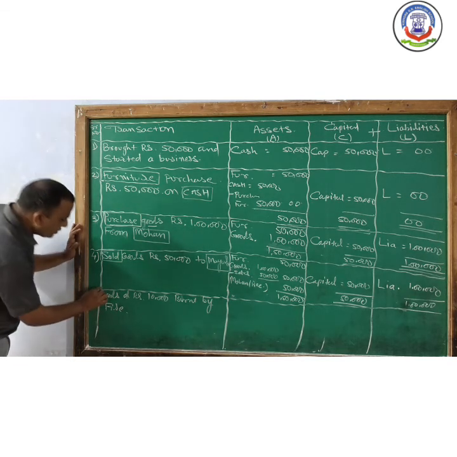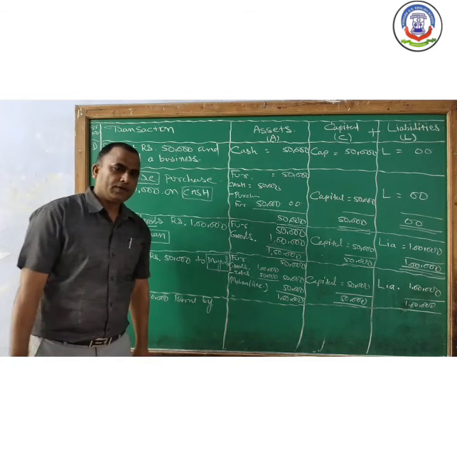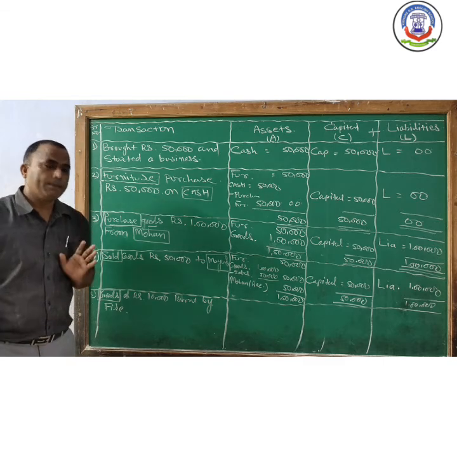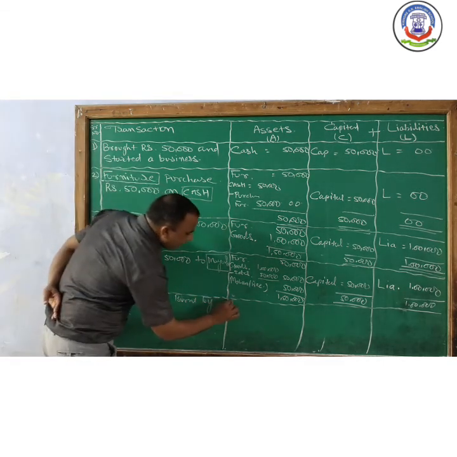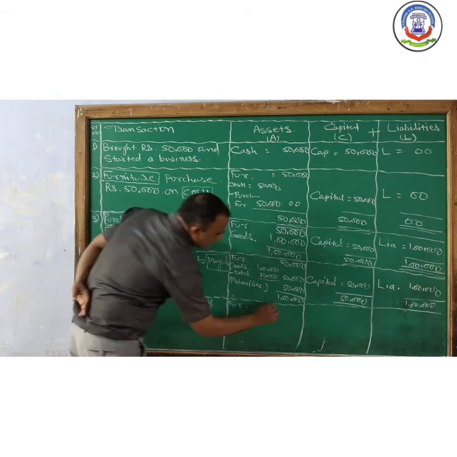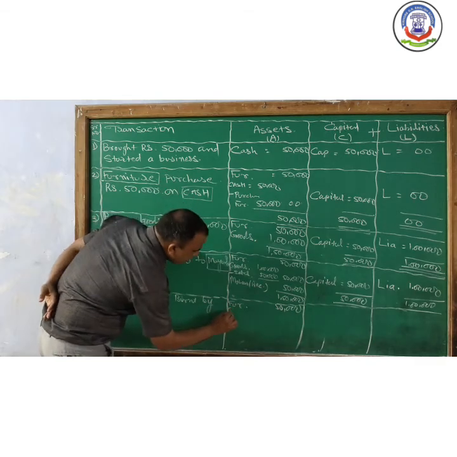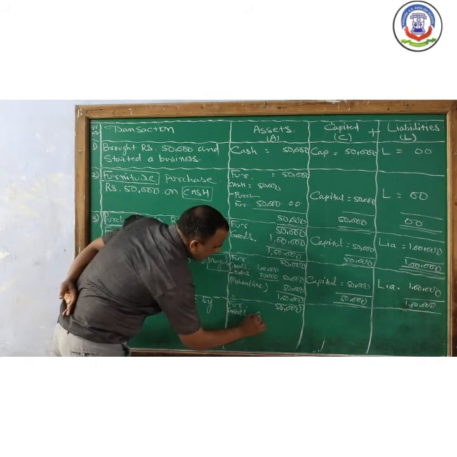So when goods account affected, because goods goes out other than sale. When the goods goes out other than sale, it will be recorded as a purchase. So the value of goods decrease. Like furniture, no change. It is 50,000. Goods, after deducting the sales, हमारे पास 50,000 का goods था.